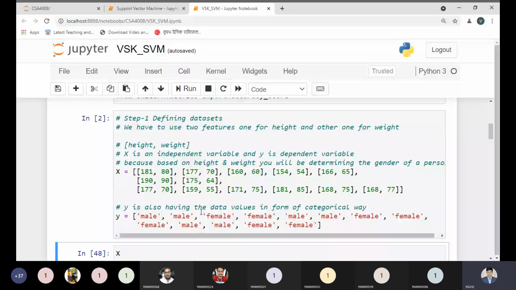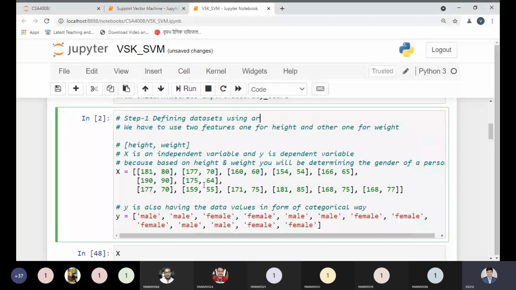Can anyone tell me how we are defining a data set? Data set is equal to... No, I'm asking a simple question. What is the concept we are using to define the data set? It's array, tuple, list. Array. Okay, so we are defining it by using array. That is my point, so this is a point you have to keep in mind.